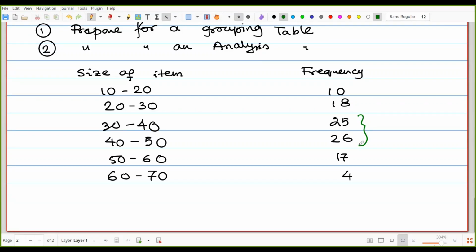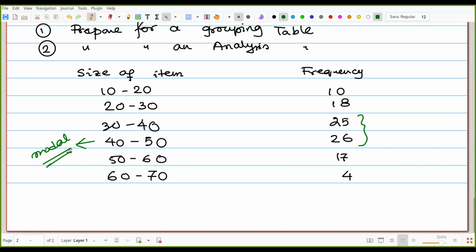So in that case, we cannot consider 26 as the maximum frequency, with 40 to 50 as the modal class. No, we cannot consider. Theoretically, that is right. It has the maximum frequency, so 40 to 50 is right. But in a real life example, that one is not true.